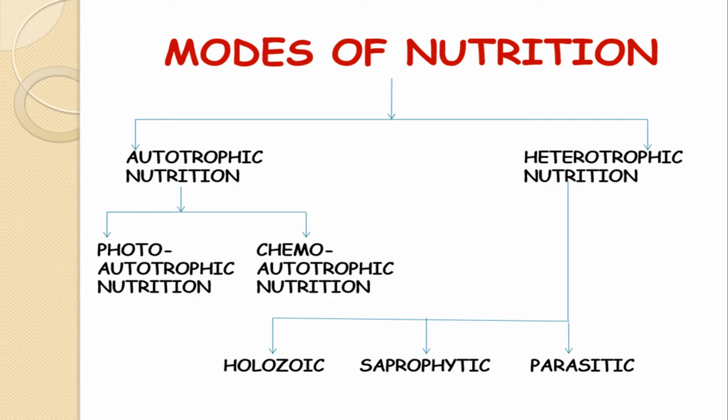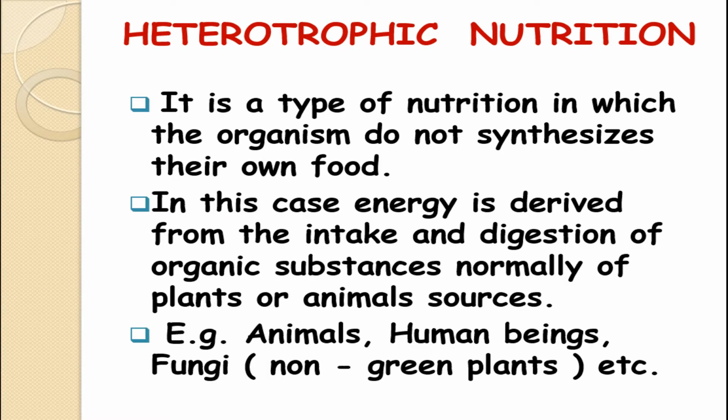As we talked earlier, autotrophs are of two types, photoautotrophs and chemoautotrophs. Now, if we talk about the heterotrophs, the heterotrophs are parasitic, saprophytic and holozoic. Heterotrophic nutrition is a nutrition in which an organism cannot make its own food and depends on any other organism, either a plant or any animal, for its food, for its energy resources. They use them as an energy resource.